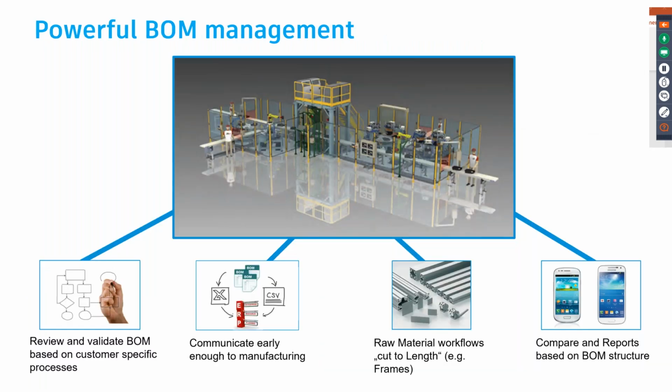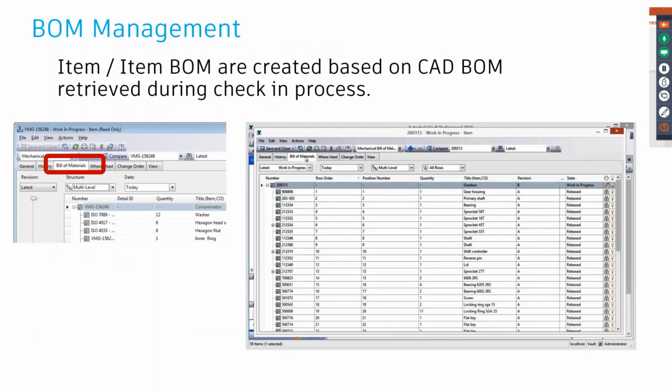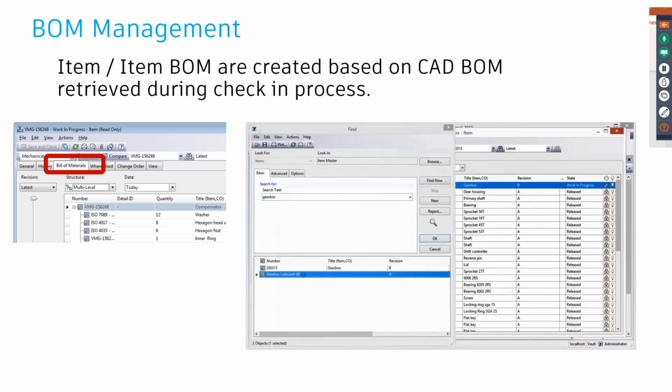Again, Vault has one of the most powerful BOM management systems, right from creating a BOM from scratch, or bringing in the already created engineering BOM in your CAD system directly into your Vault, where you can customize, add more functionalities, and add more tables and columns to suit the need of your BOM template.